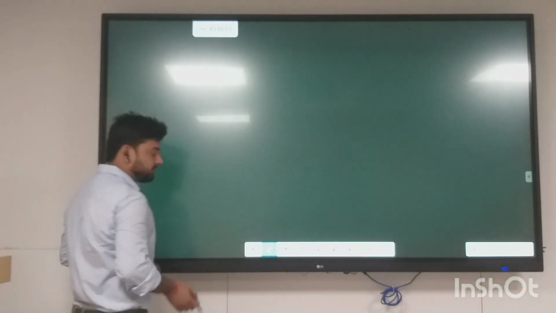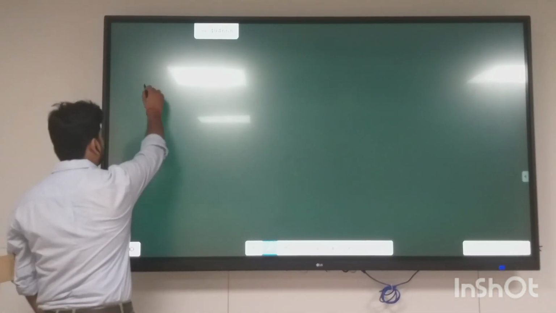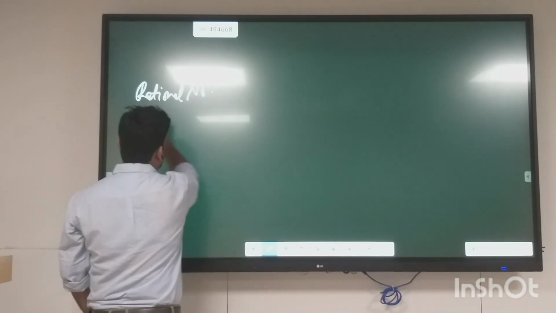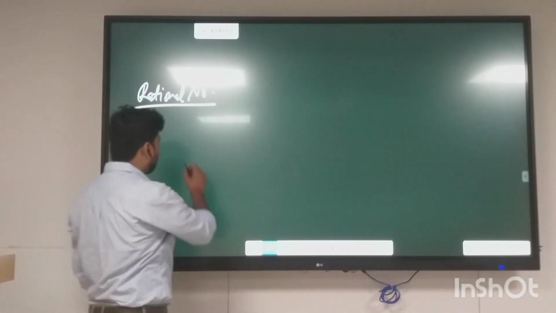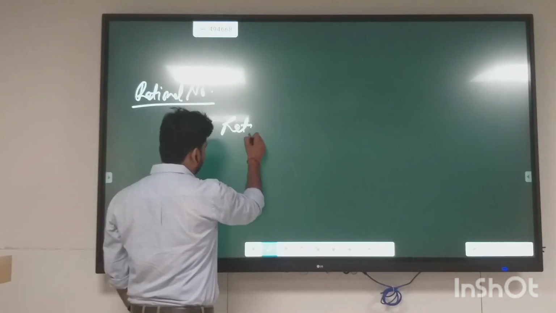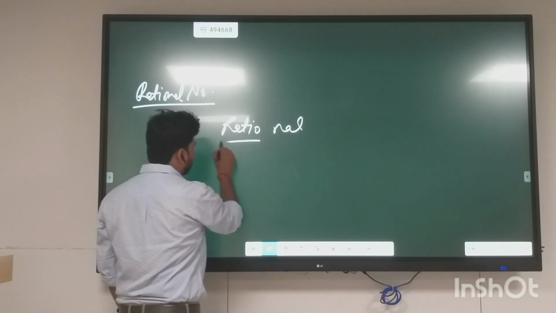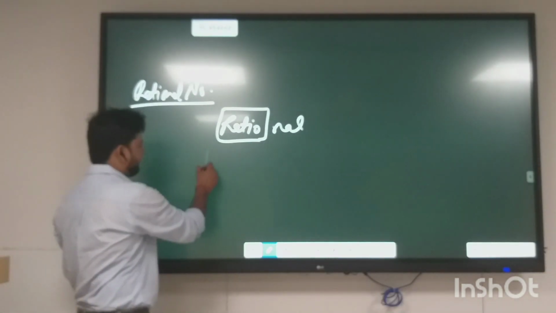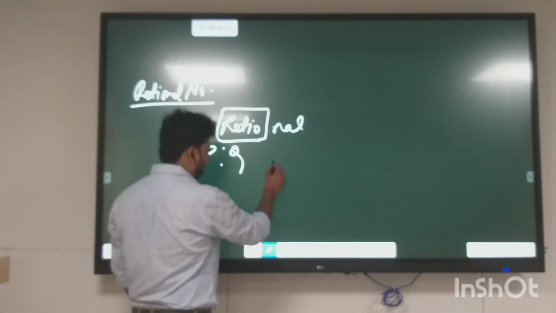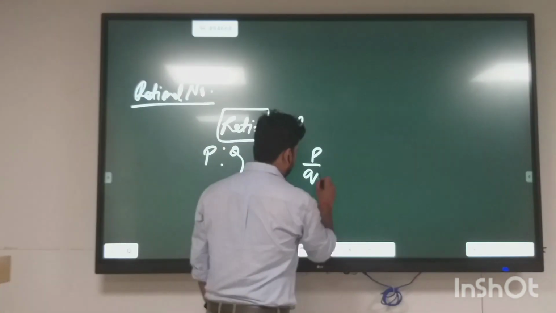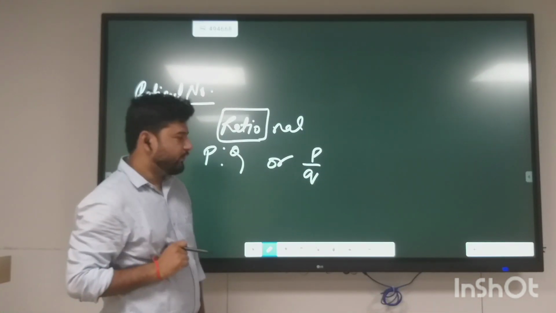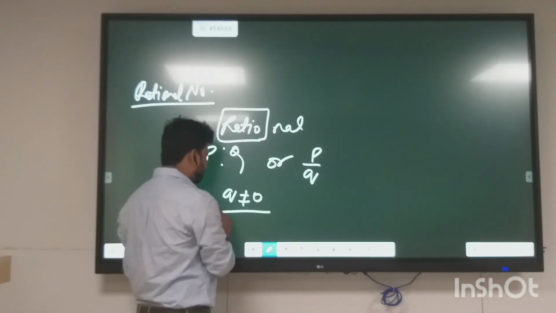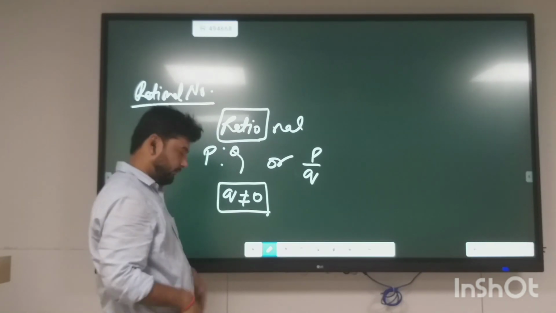Next concept is rational numbers. What are rational numbers? As we take the name ratio, the numbers which can be represented in the form of ratio, that is P upon Q. But there is a condition: Q must not be 0, because we cannot divide any number by 0.